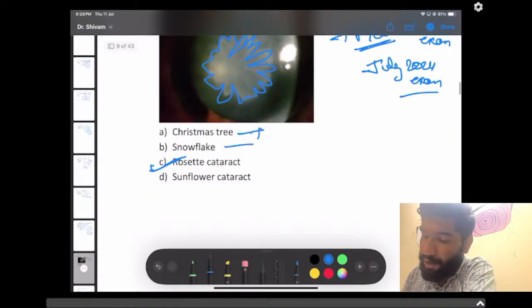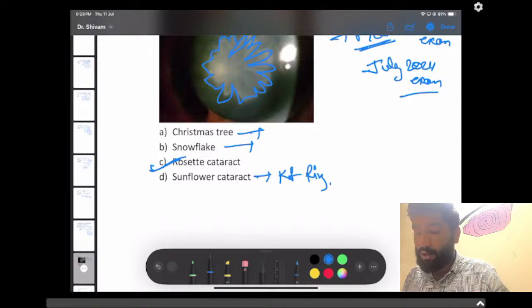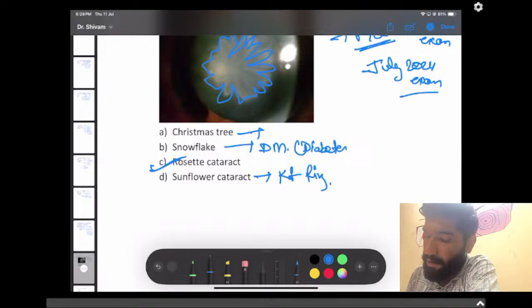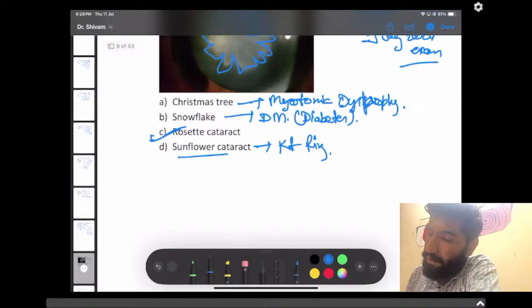This is not snowflake, not sunflower. As we all know, sunflower cataract is seen with KF ring. Where can we see the snowflake cataract? Anyone? Snowflake cataract is seen in diabetes. And Christmas tree cataract is seen in myotonic dystrophy. Sunflower cataract, KF ring, is seen in Wilson disease, we can say.